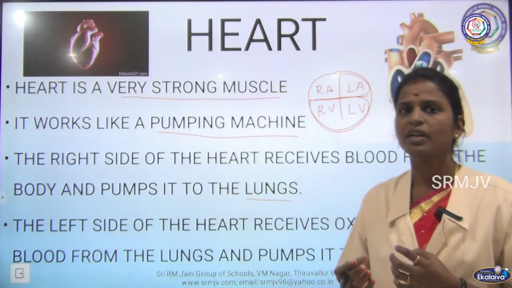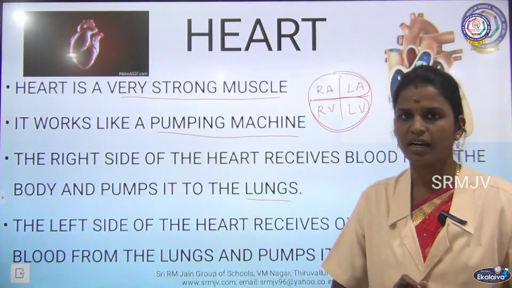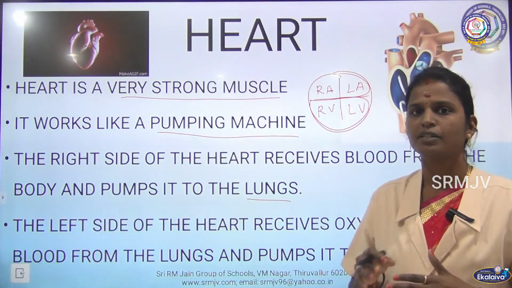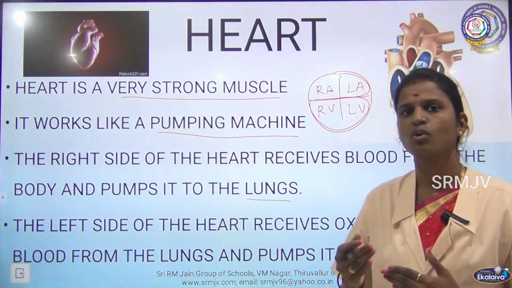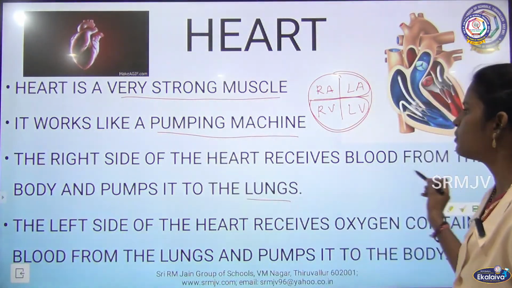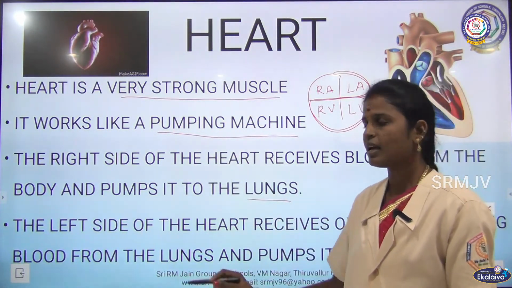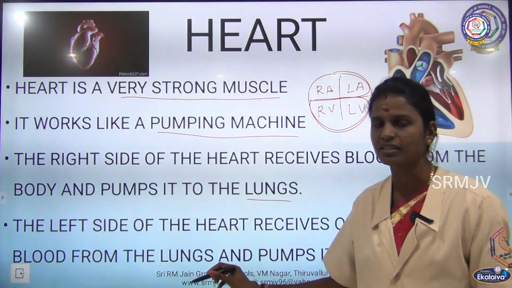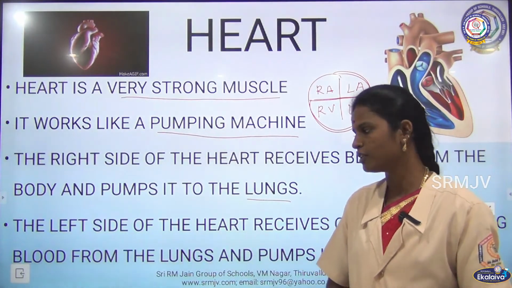And the purified blood enters into the left side of the heart, and from the left side it passes to all the parts of the body, carrying oxygen. So the right side receives blood from the body and pumps it to the lungs, and the left side receives oxygen containing blood from the lungs and passes it to the other parts of the body.